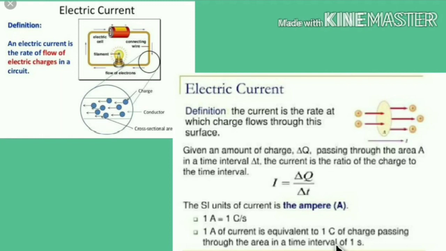So up to this point we studied current electricity, electrostatic potential, potential difference, a simple electric circuit, and also the unit of current.